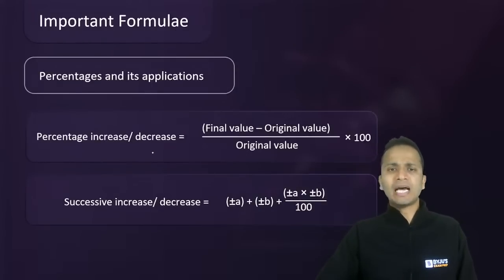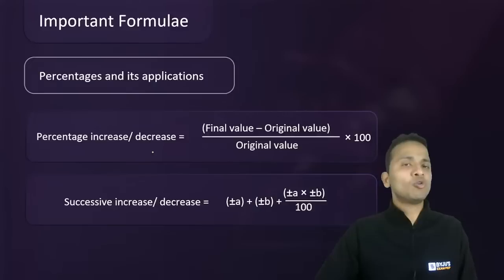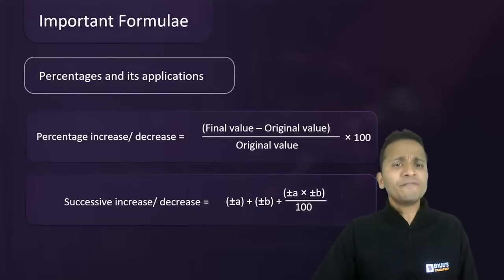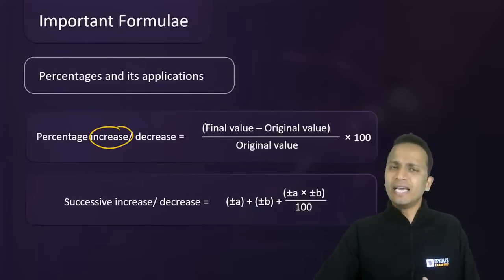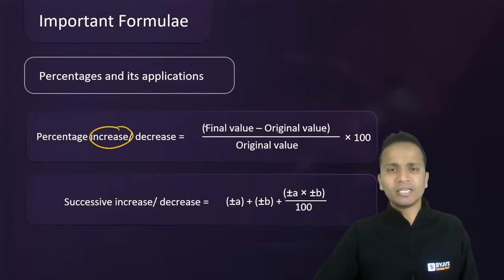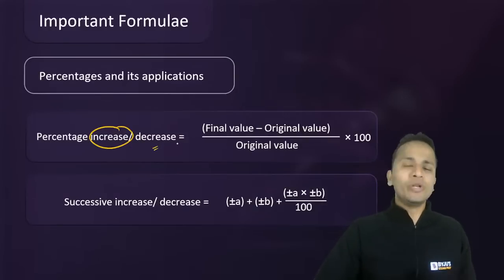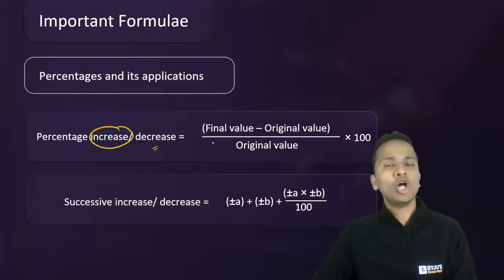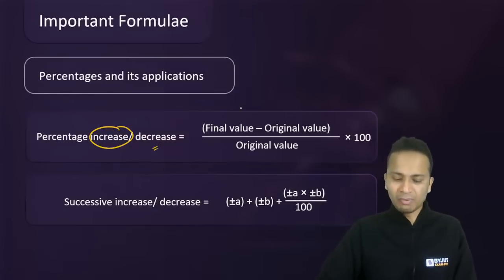This is the formula we can use to find percentage change. If it is an increase, then it will be (final value minus original value) divided by original value, multiplied by 100. Or if it is a decrease, then it will be (original value minus final value), but the denominator will always be the original value, multiplied by 100.